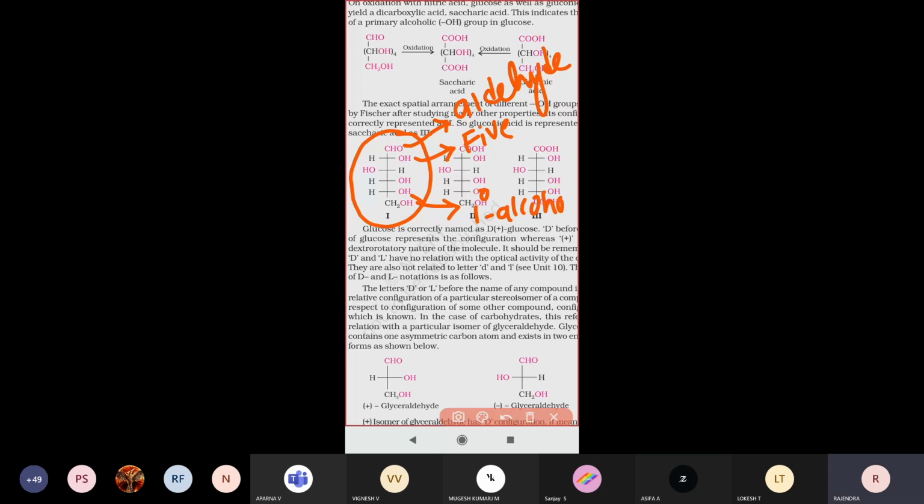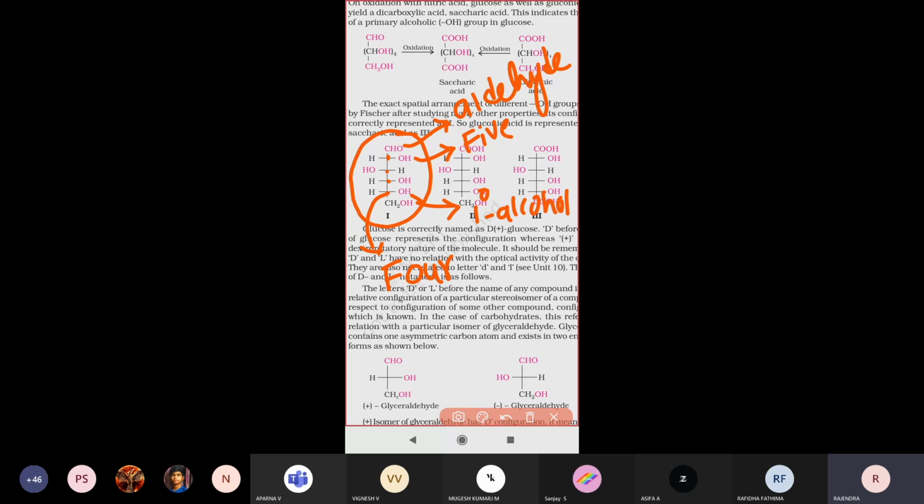How many asymmetric carbon atoms are present? Totally 4 asymmetric carbon atoms are present there. And how are all the carbon atoms arranged? All the carbon atoms are in a straight chain manner, that is, all are in a straight line. So these are the structural evidences of your glucose molecule.